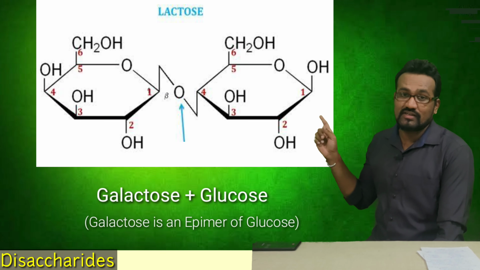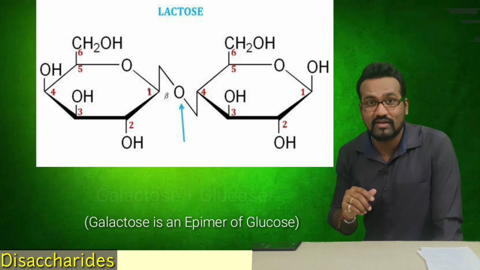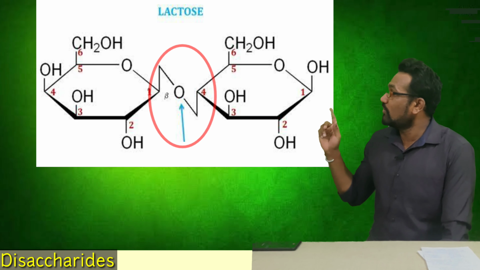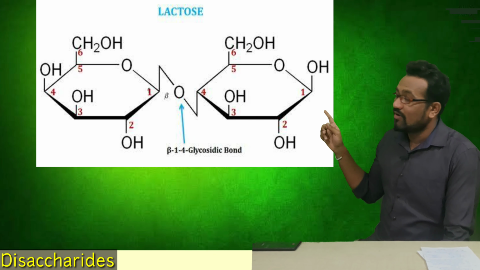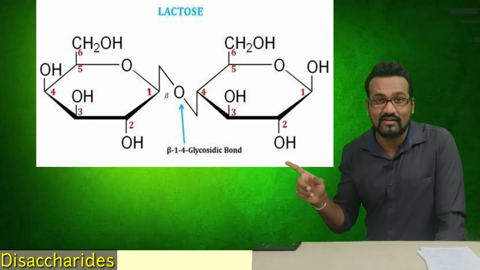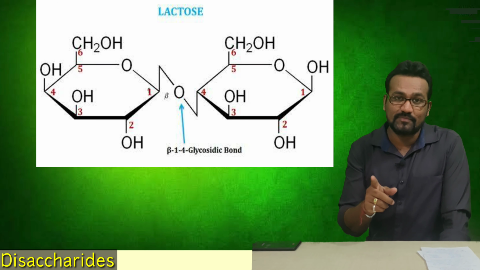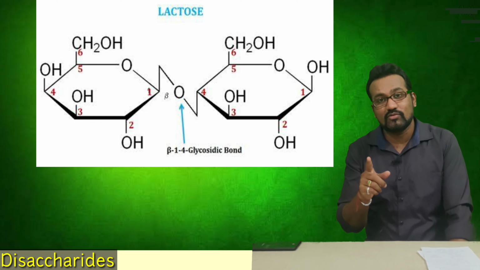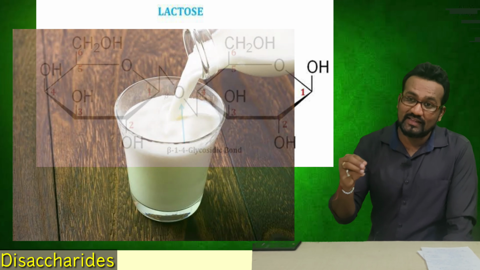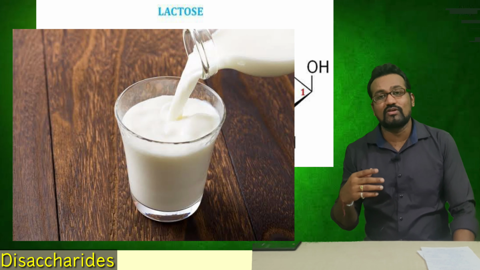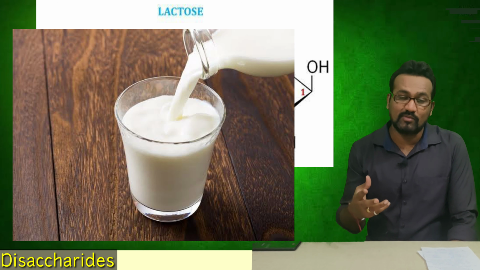You have to mention which type of bond is present between galactose and glucose. The bond between galactose and glucose is always a beta 1,4 type of linkage. So in the case of lactose sugar, you have to remember that a beta 1,4 type of linkage is present. Lactose sugar is present in milk, everyone knows about it.